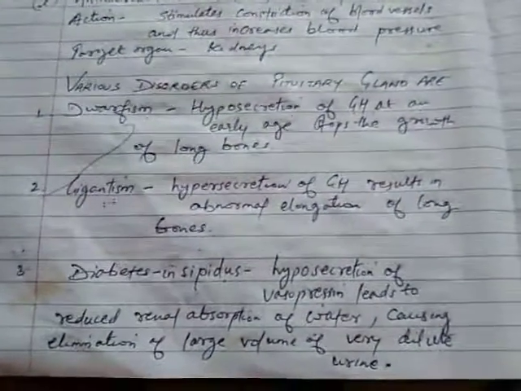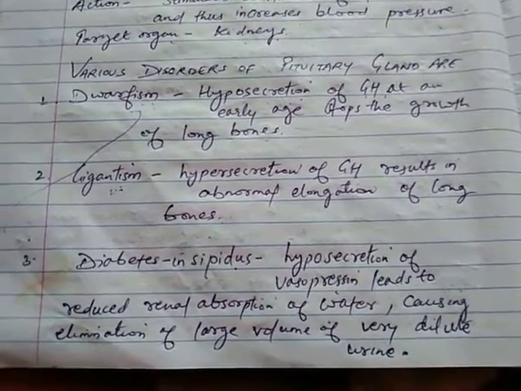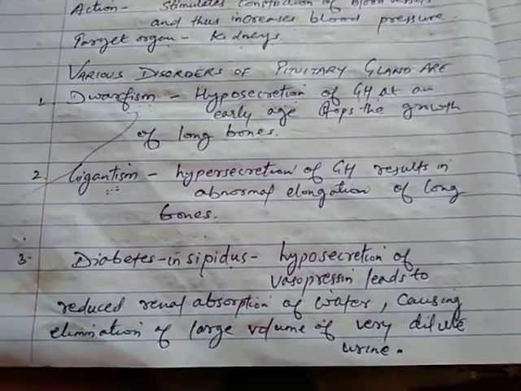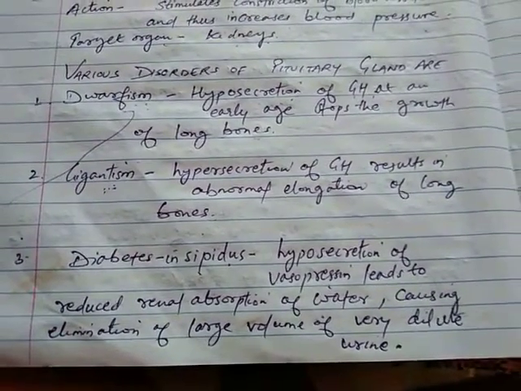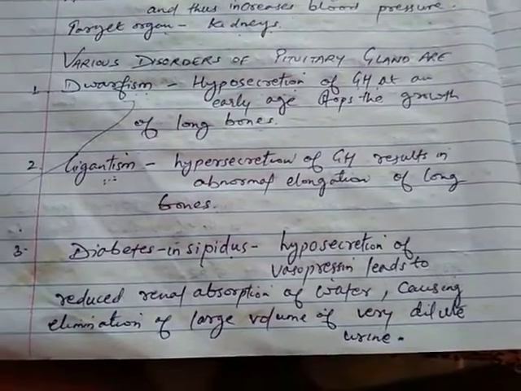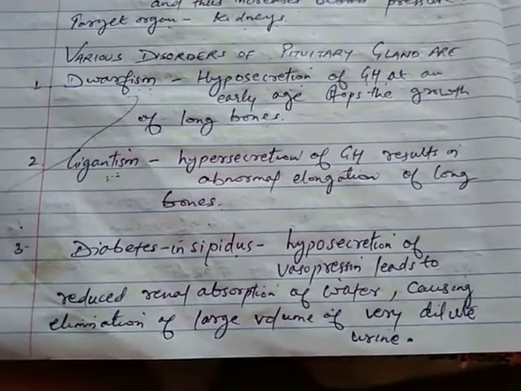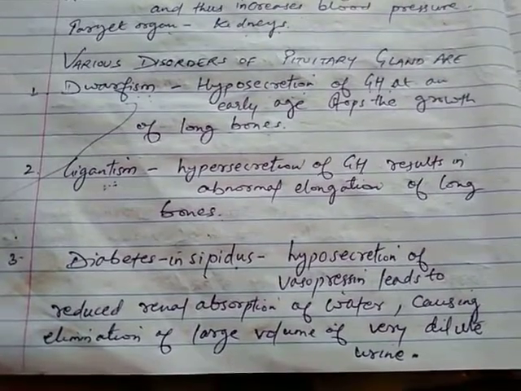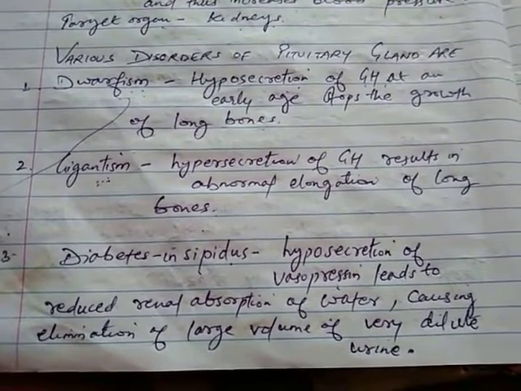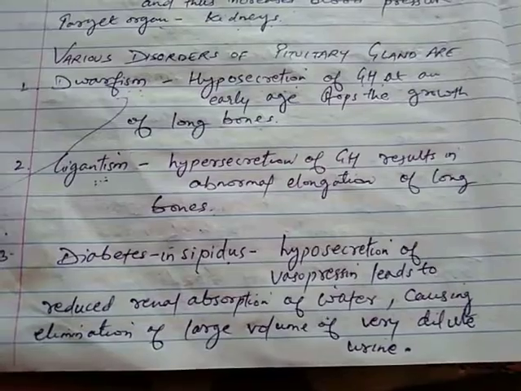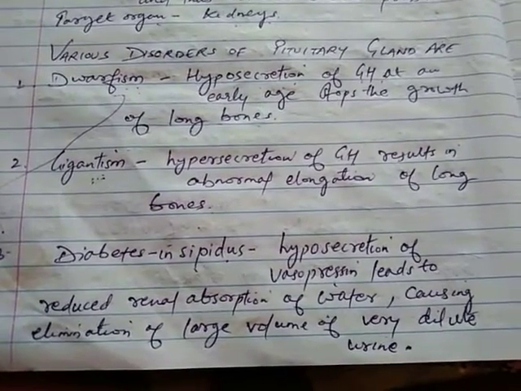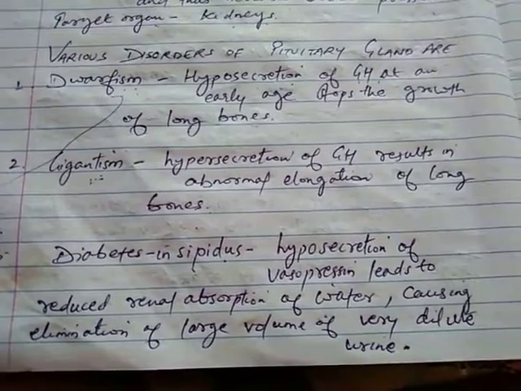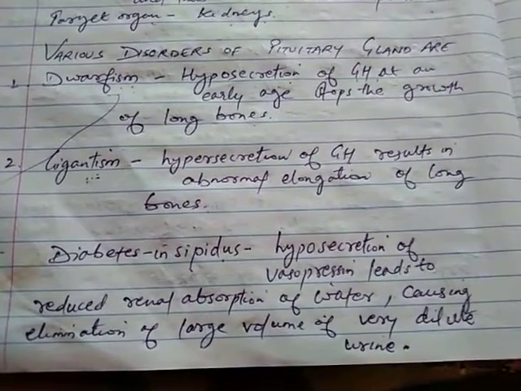Good morning, students. So, today we are discussing chapter 4, that is the endocrine system of class 8 biology. And students, in the previous class we have discussed the pituitary gland and its hormones. So, today we will discuss some of the disorders which are caused due to hypersecretion or hyposecretion. Hyposecretion is less secretion and hypersecretion is more secretion.